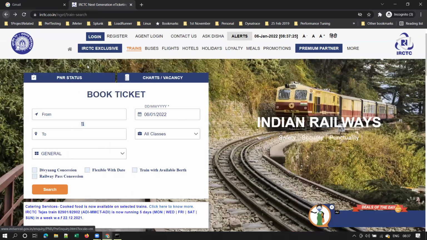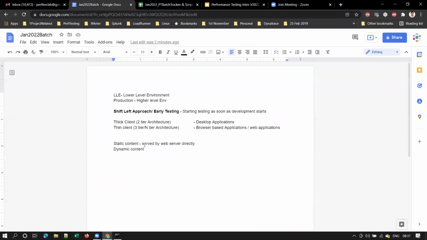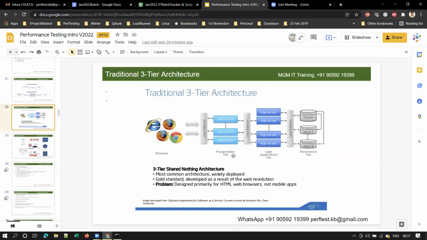The previous page will be served by the web server directly. Any static content will be served by the web server directly. I mentioned it here: served by web server directly, and the web server is called the presentation tier.